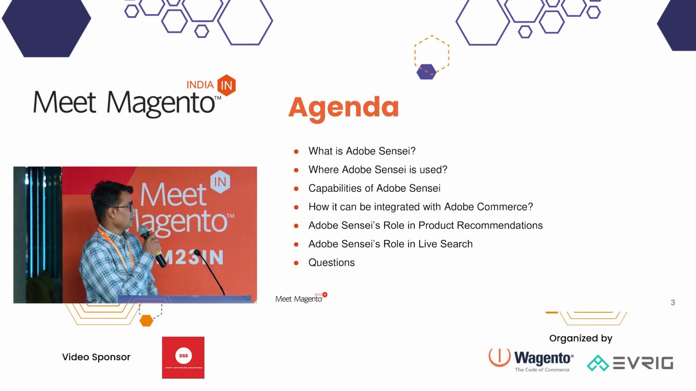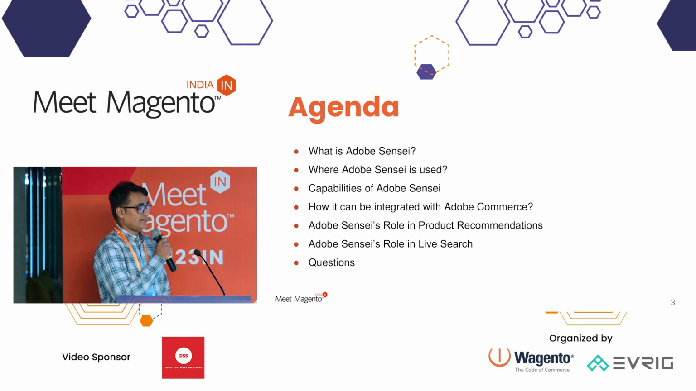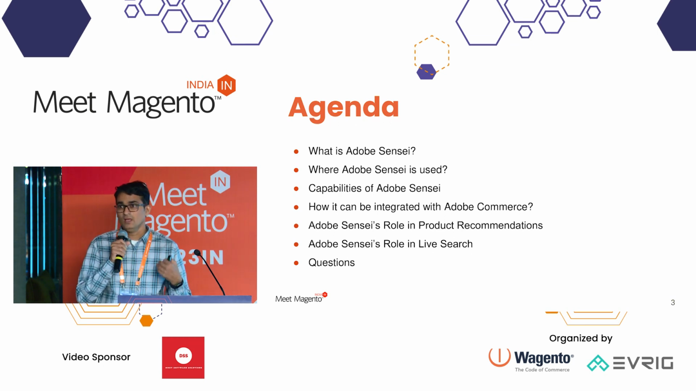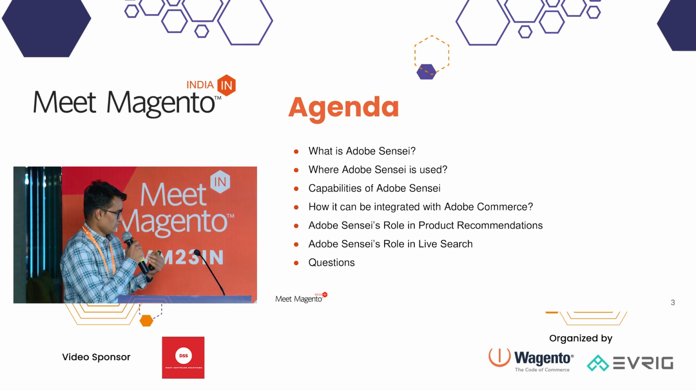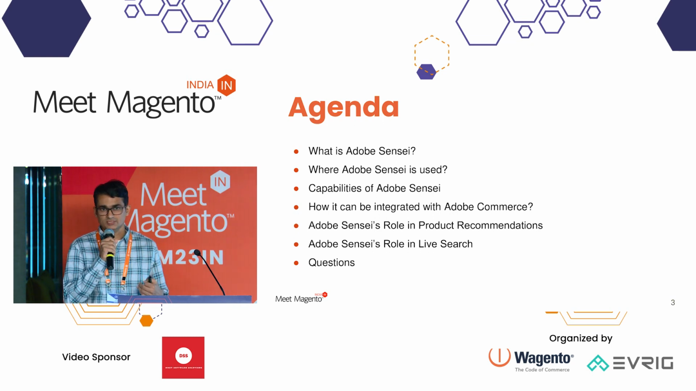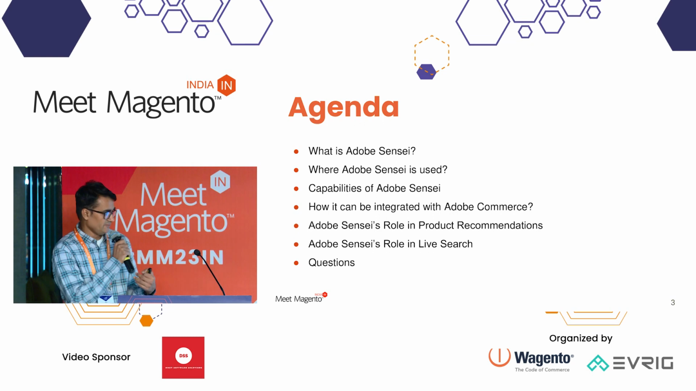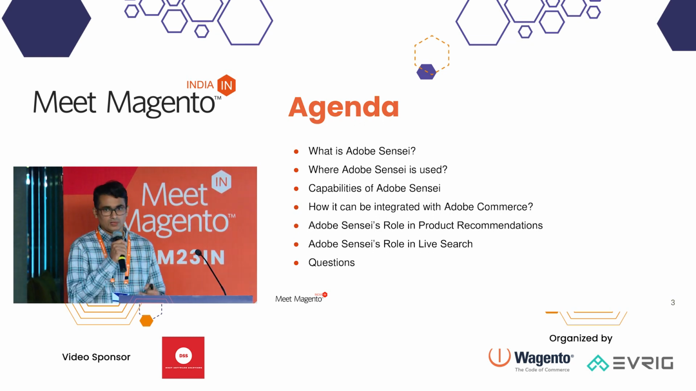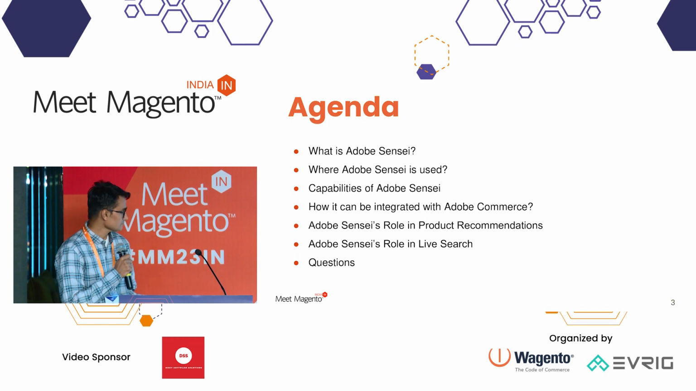Okay, so first thing I would like to share the agenda of this session. We'll discuss what is Adobe Sensei, where Adobe Sensei is used, what the capabilities of Adobe Sensei are, how it can be integrated with Magento, and what its role is in product recommendation and Adobe Live Search. And if we have some time, we'll have a question answer. Here I assume that some of the people in this session are aware of product recommendation and Adobe Live Search. If not, that is completely okay. I am going to explain that so you can better understand it.